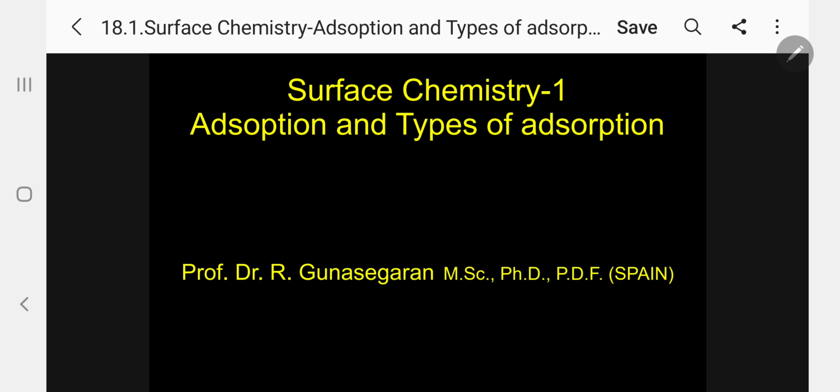Today I am going to discuss another unit, surface chemistry. Surface chemistry includes adsorption, catalysts, and colloids. So first let me discuss adsorption and types of adsorption.